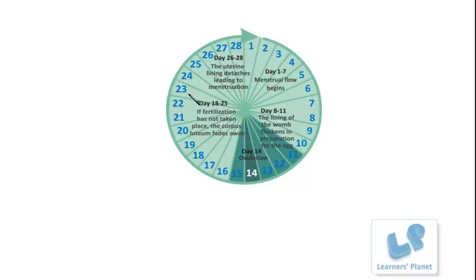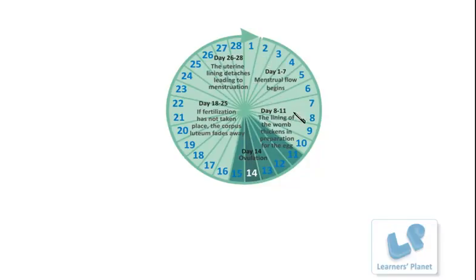This time I have taken 28 days. The ideal number of days in the cycle is around 28. It may be 26, it may be 30 according to different individuals. So in this case, let us say the first 5 days are the menstrual phase. It is a phase when the menstrual flow is taking place. The day on which the bleeding starts, we consider as day 1 of the menstrual cycle. Fine. So up to 5 or 6 days this menstrual flow will take place, right?